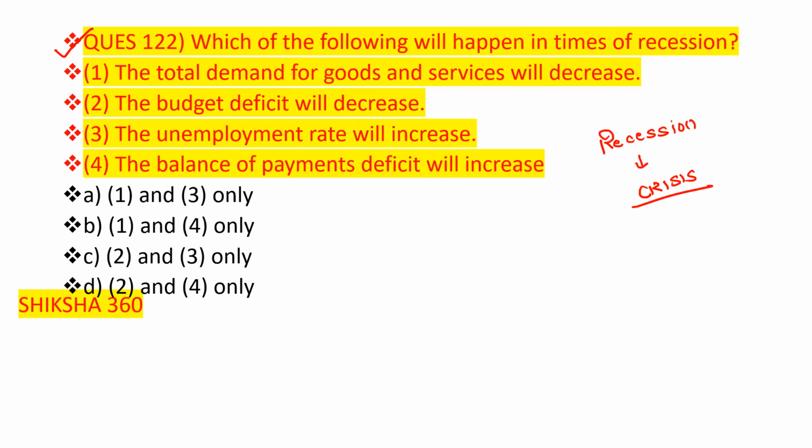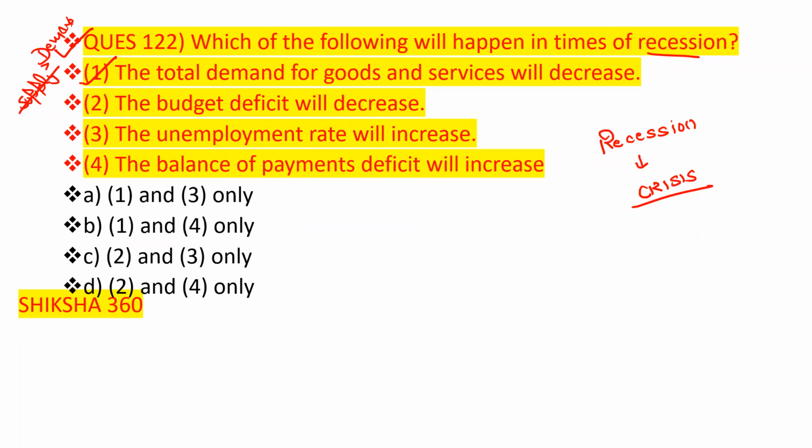So what will happen in that time? The total demand for goods and services will decrease. Total demand for goods and services will decrease in the recession period, and supply is more than demand. So option number 1 is the correct one: the total demand for goods and services will decrease.